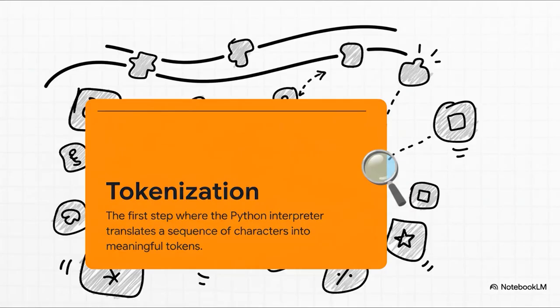So tokenization, it's the very, very first thing Python's interpreter does. The interpreter is basically the program that runs your code. It scans everything you wrote from left to right, and its whole job is to break that long string of text into these little meaningful chunks. And we call these chunks tokens. A token is just a word, a number, or a symbol that Python actually recognizes.